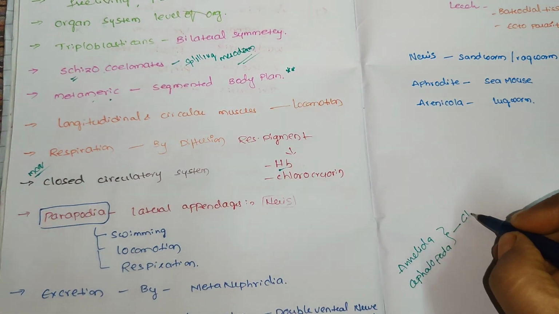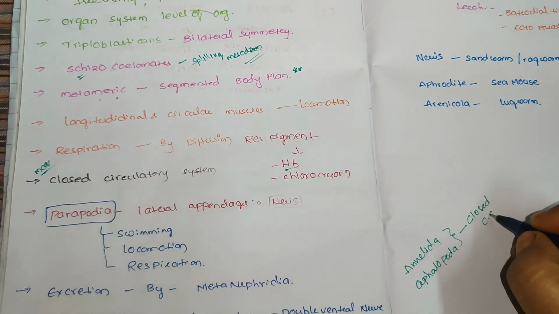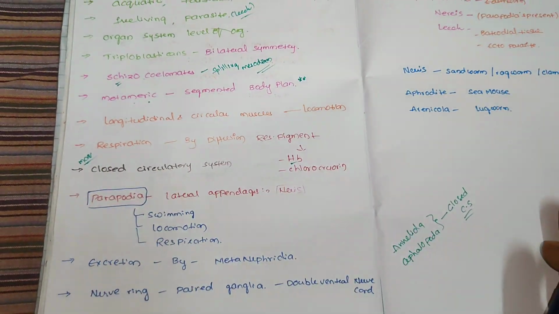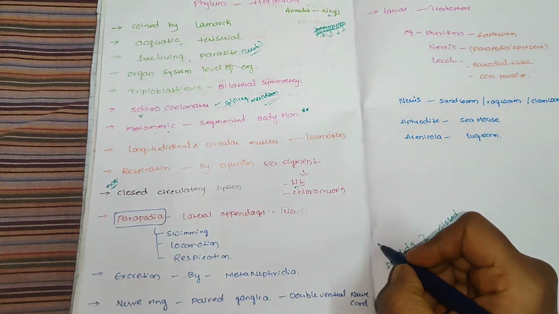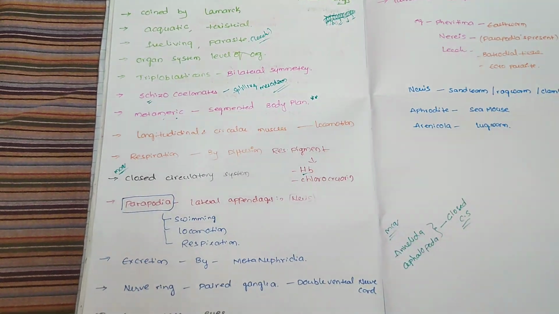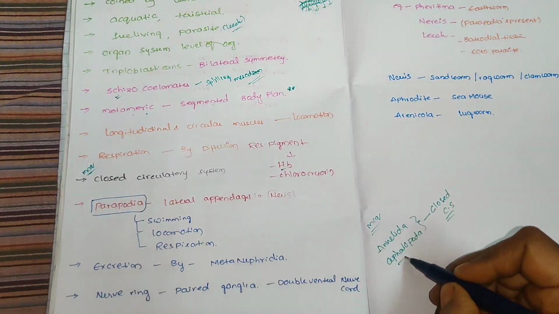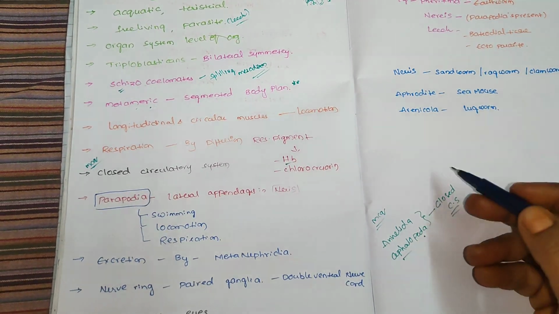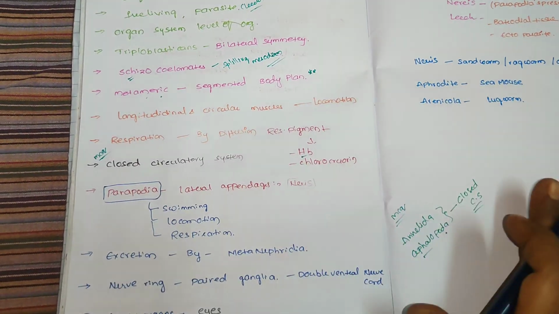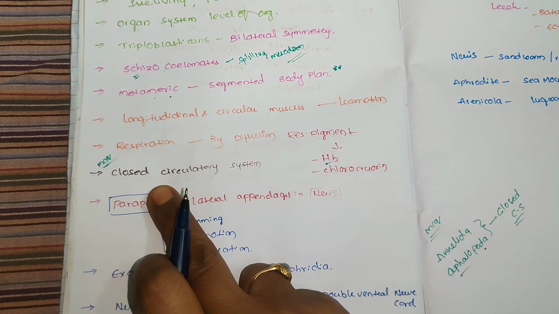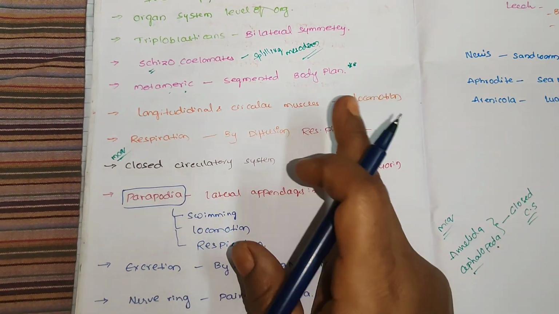These two only have a closed circulatory system among all invertebrate phyla. This is very, very important in the MCQs. The remaining phyla, and the remaining classes of Mollusca, have an open circulatory system. These two are exceptions. So in Annelida, a closed circulatory system is present.